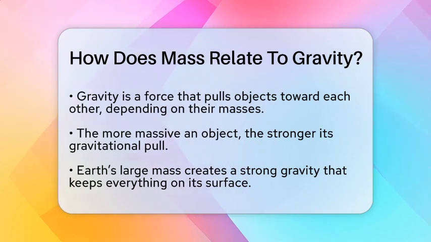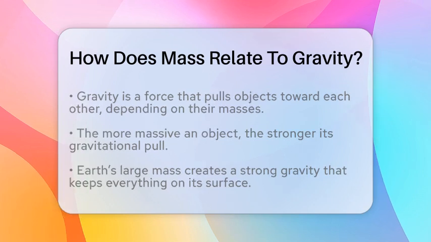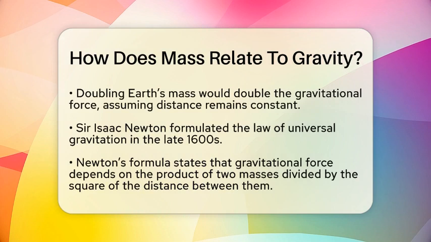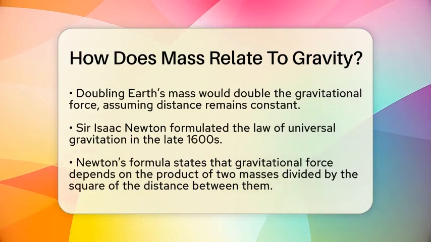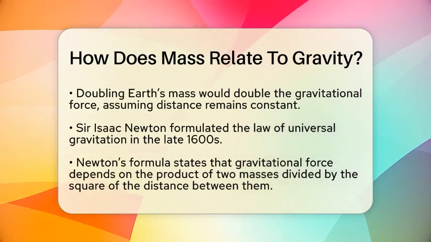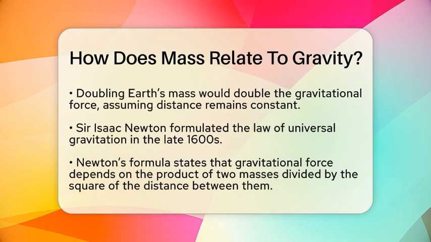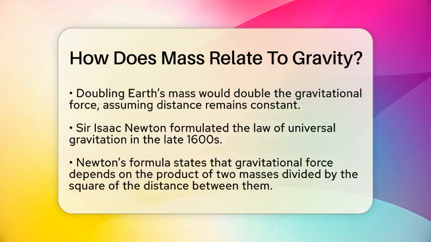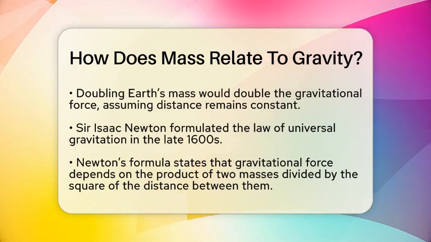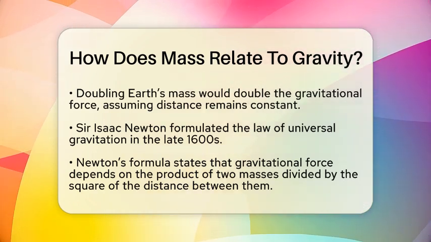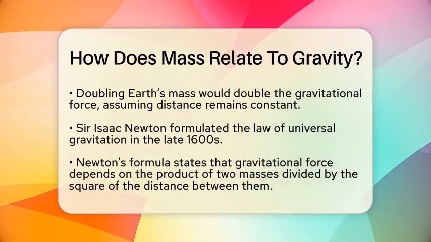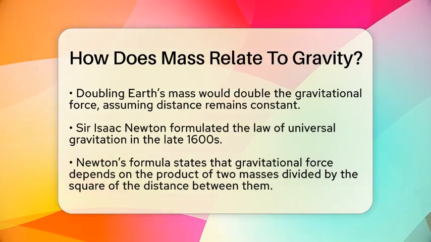This idea was first put into clear words by Sir Isaac Newton in the late 1600s. He created a formula called the law of universal gravitation. It explains how every object with mass attracts every other object with mass. The formula says that the force of gravity equals a constant times the product of the two masses divided by the square of the distance between them. This means that if the masses increase, the force gets stronger. If the distance between the objects gets bigger, the force gets weaker.